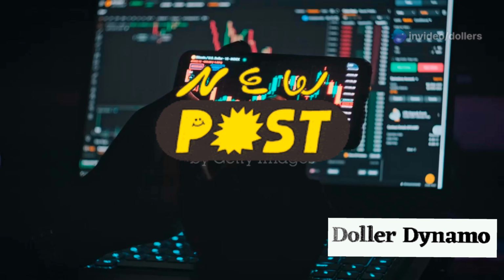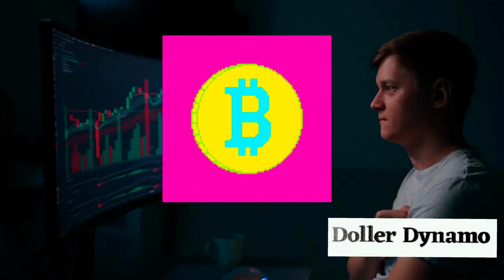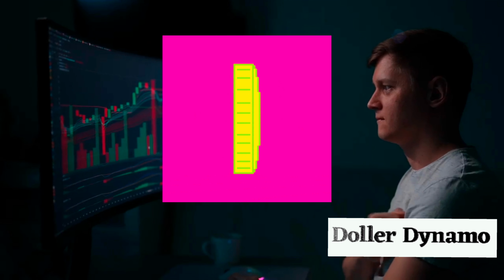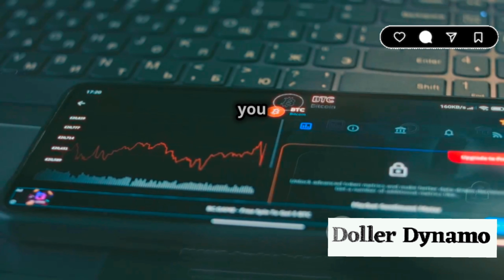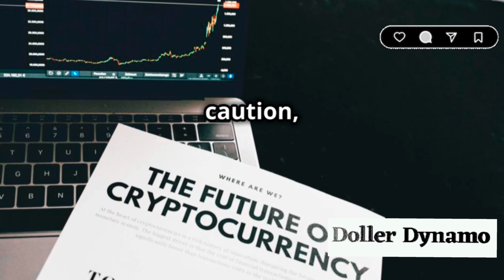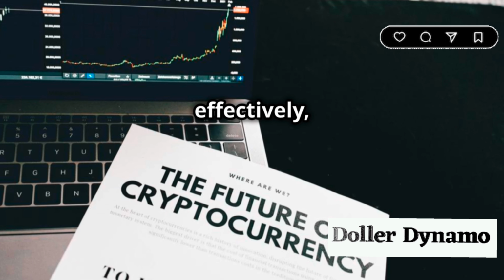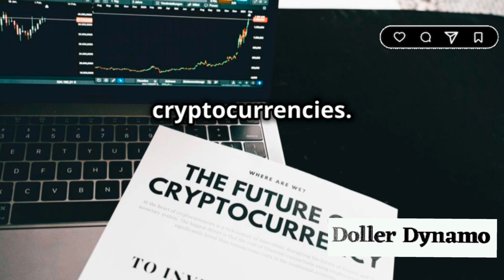Section 9. Conclusion: navigate the crypto sea with confidence. Crypto trading can be an exciting and potentially profitable endeavor. By understanding and utilizing trading indicators, you can gain a valuable edge in the market. Remember to approach trading with caution, manage your risk effectively, and continuously educate yourself about the ever-evolving world of cryptocurrencies.